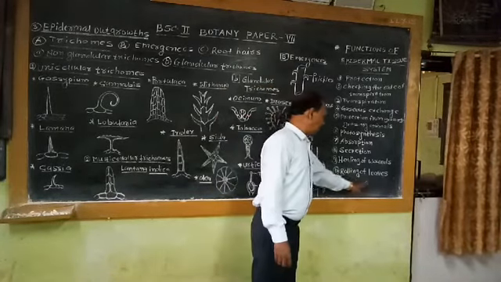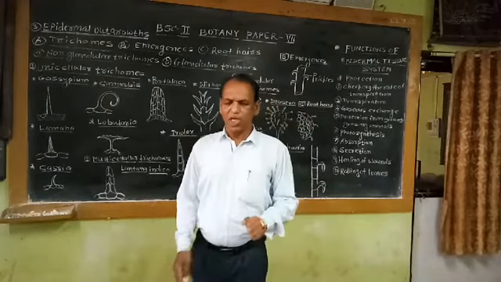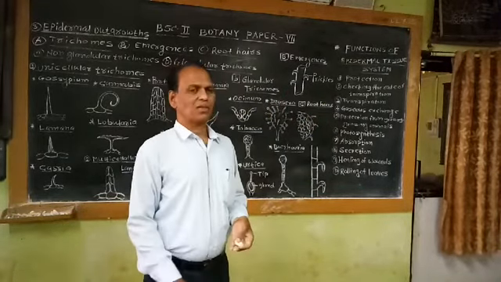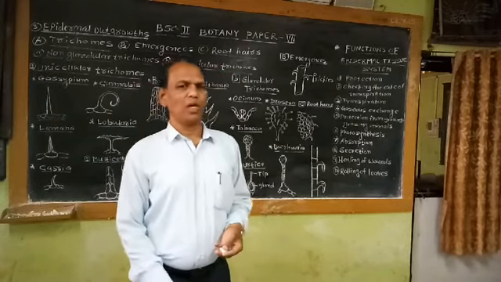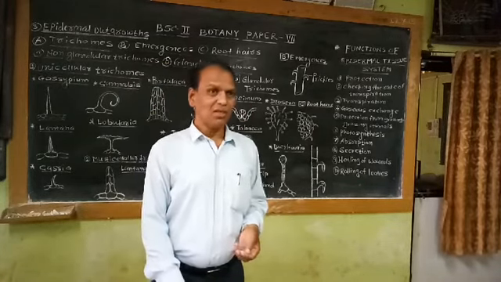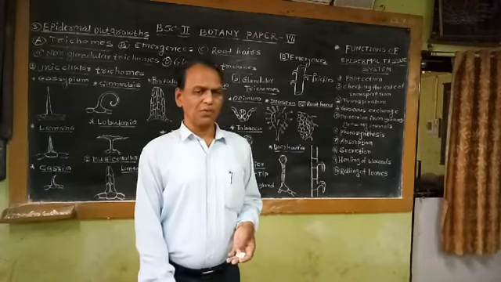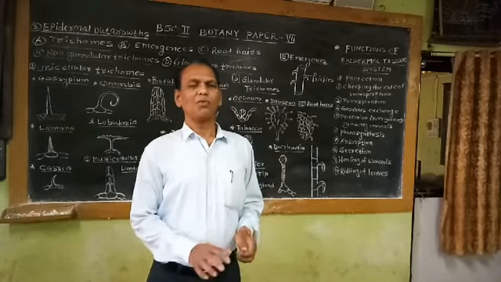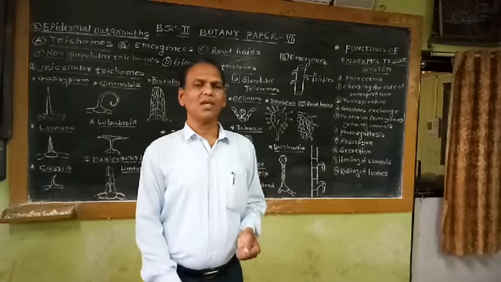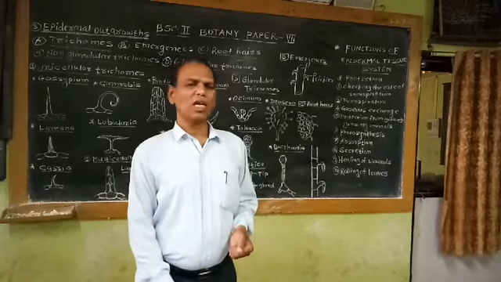The last function is rolling of leaves. In case of desert grasses, there is a scarcity of water. Water is not available in the soil in adequate quantity, so the water which is thrown outside by the plant should be saved. That means during the process of transpiration, if leaves remain expanded and exposed, there is a possibility of more transpiration.